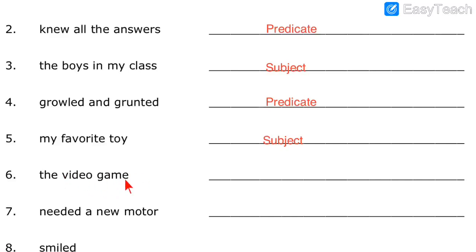Number 6, the video game. But what about the video game? There is no verb over here. Can you see the video game? It is only the subject part. The verb is missing, so again we have to write over here subject. So here is answer number 6, the video game, subject.